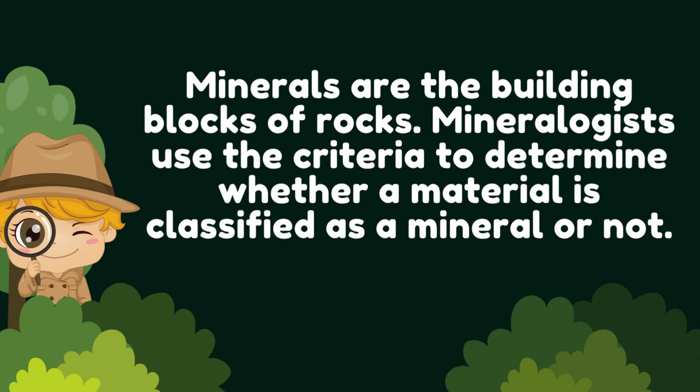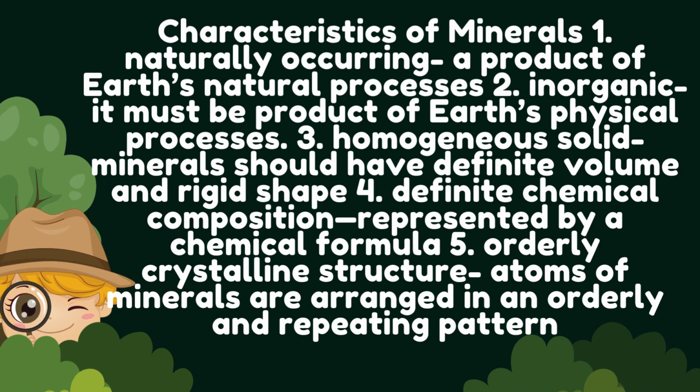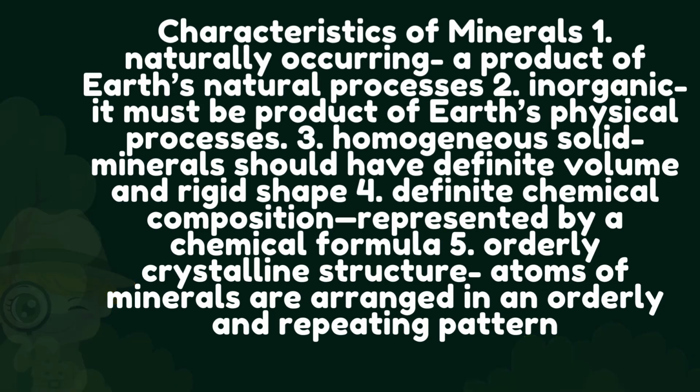Mineralogists use criteria to determine whether a material is classified as a mineral or not. Characteristics of minerals. First, naturally occurring, a product of Earth's natural processes. Number two, inorganic. It must be a product of Earth's physical processes. Number three, homogeneous solid. Minerals should have definite volume and rigid shape. Number four, definite chemical composition, represented by a chemical formula. And number five, orderly crystalline structure. Atoms of minerals are arranged in an orderly and repeating pattern.